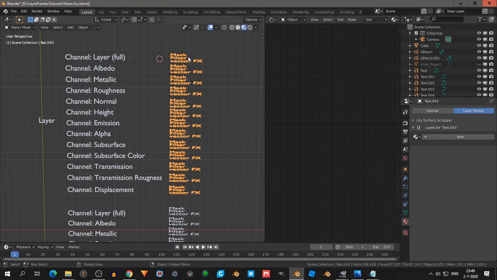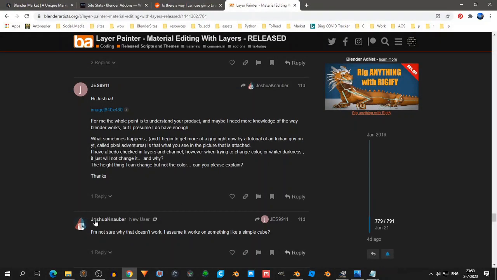For example, you can make your own Vector FX and filters, I think. So you can save that, and there are several other things, but maybe I'll discuss that in the next video. And by the way, Joshua, if I pronounce that well, is working on an update, and that looks pretty interesting. So keep an eye on this thread here, and maybe if I have time I'll come with an update.